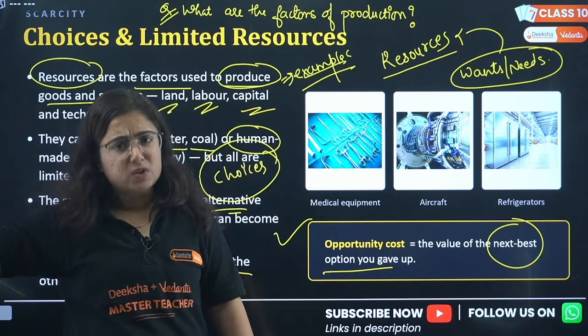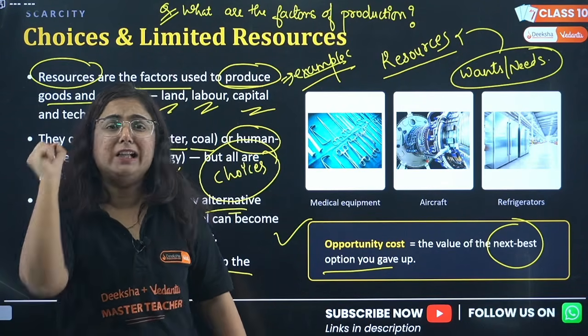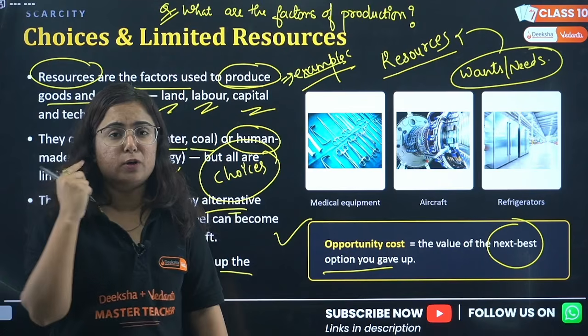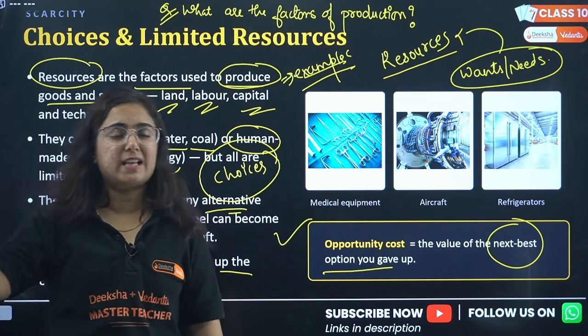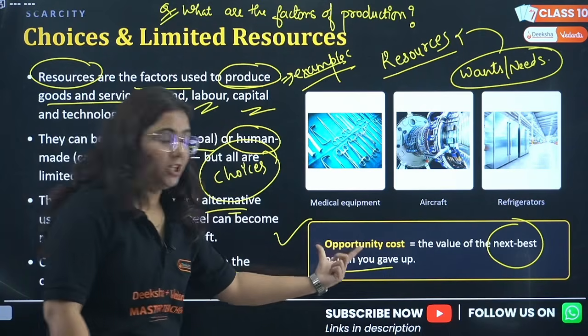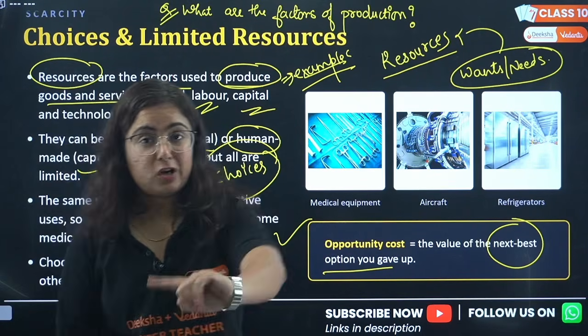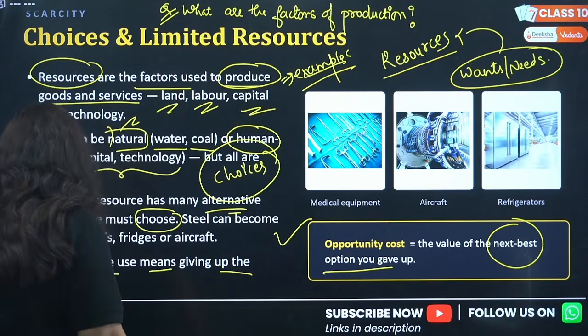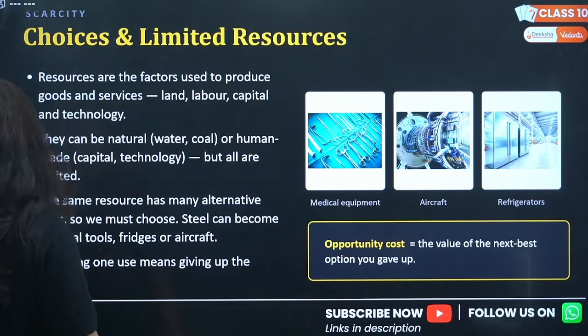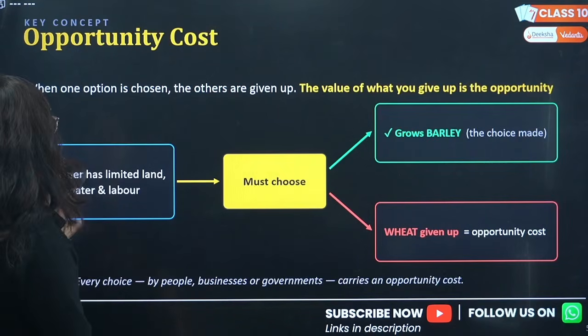Maybe the product is bad, right? Money will not be the only criterion for opportunity cost. It can be anything: quality, regions, etc. So what is opportunity cost, beta? You choose one product over the other product. That is known as opportunity cost in our NCERT book. I hope your NCERT looks like that.